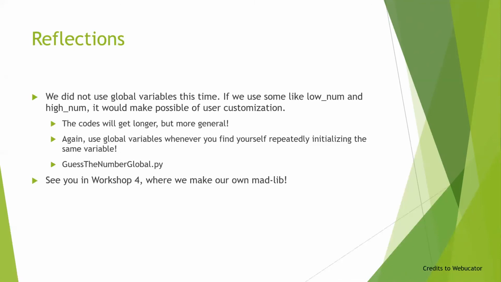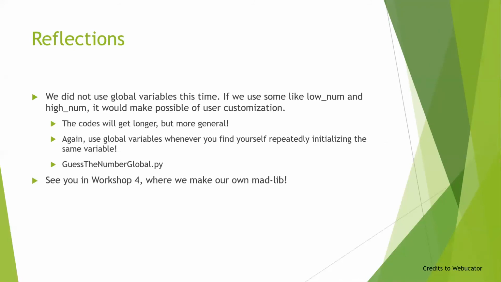We can make that happen with global variables very easily. Sure, the code will get longer, but it will be more general. So again, use global variables whenever you find yourself repeatedly initializing the same variable, or giving the variables inside your code some integer values that you find yourself using again and again.